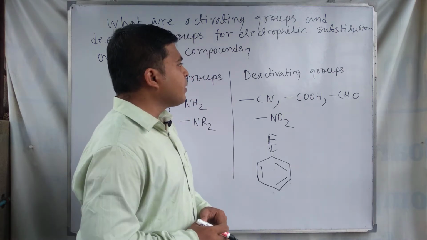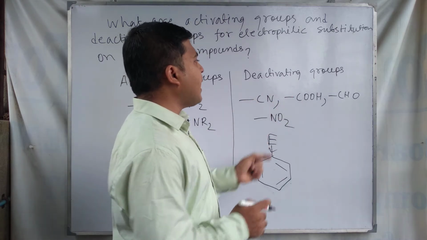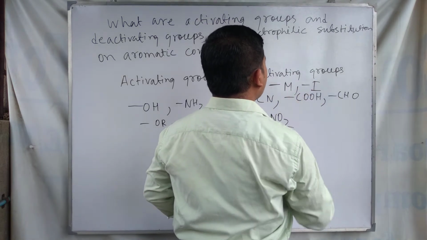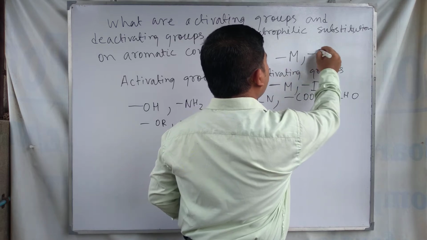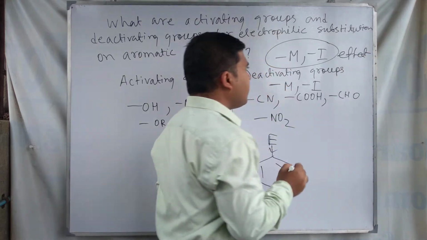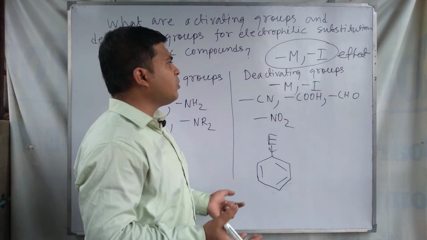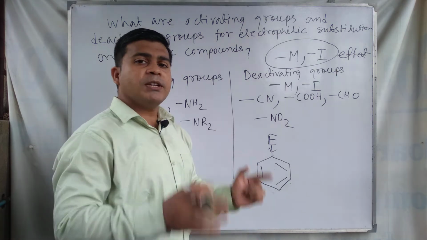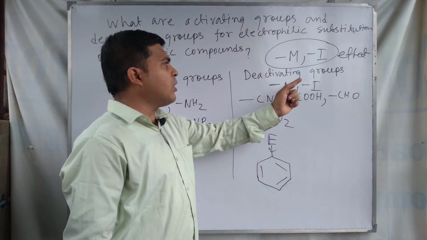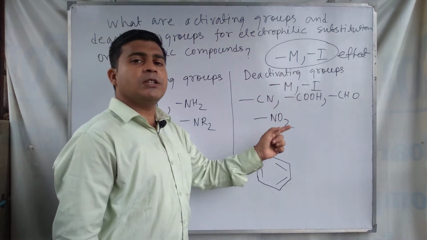So I am listing some groups as deactivating groups. These groups have minus M effect and minus I effect. Due to this minus M and minus I effect, the group makes the benzene ring electron deficient, and electron density on the benzene ring decreases, making the electrophilic substitution difficult when these types of groups are present in the benzene ring.